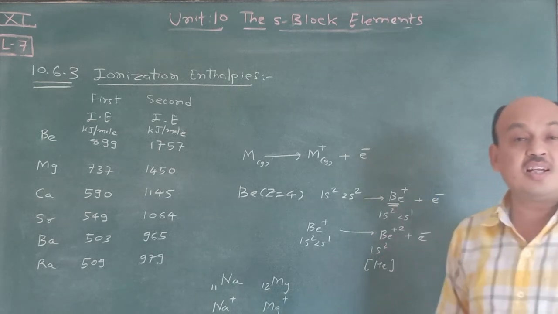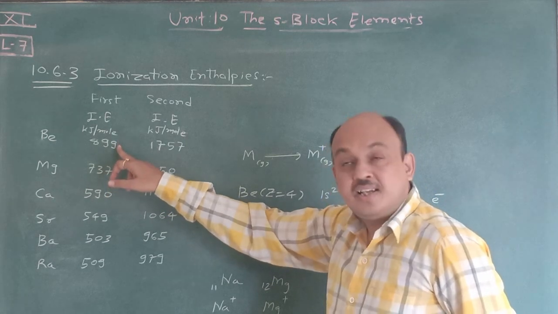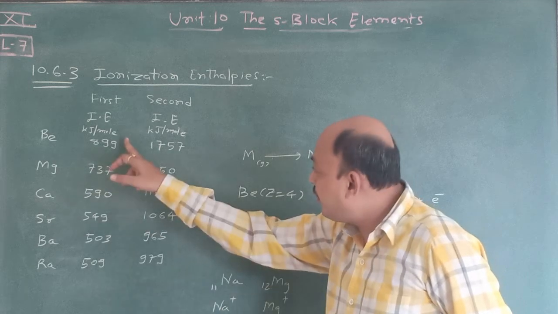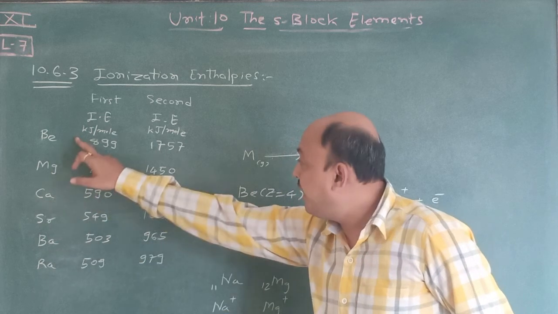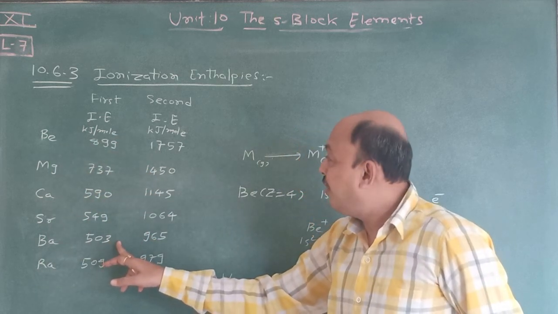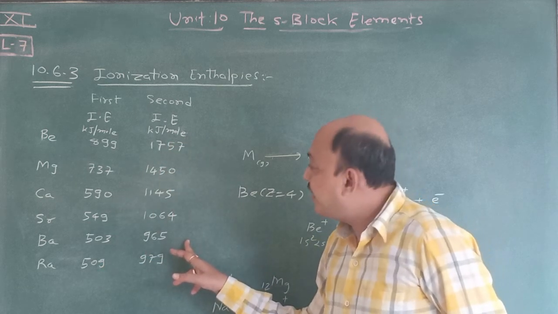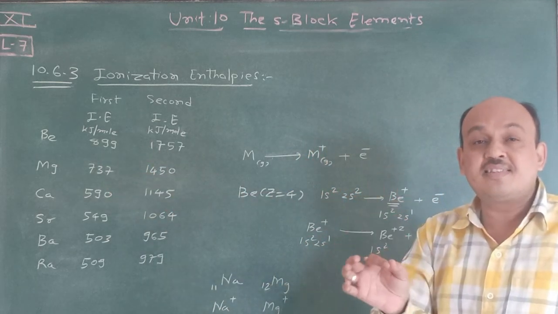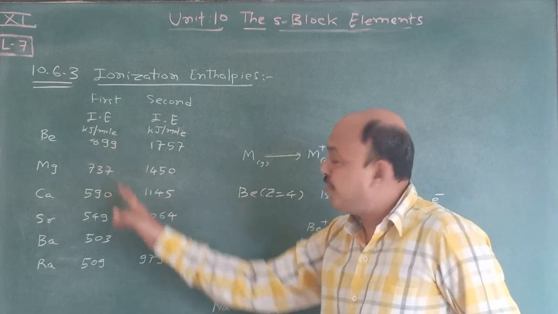This is due to smaller size. Now just see, ionization enthalpy decreases when we go top to bottom, that means beryllium to barium. The ionization enthalpy decreases, and in the same way the second ionization enthalpy also decreases. So remember one thing: atomic radius increases, ionization enthalpy decreases. You have to remember that.